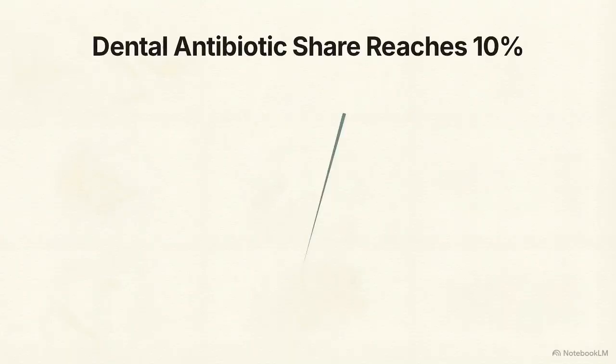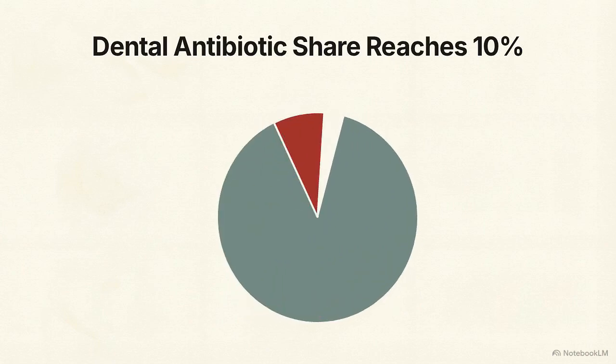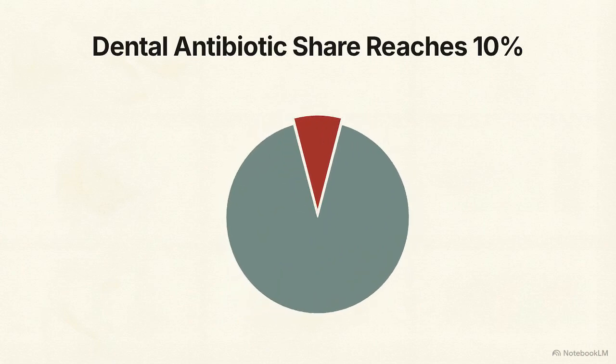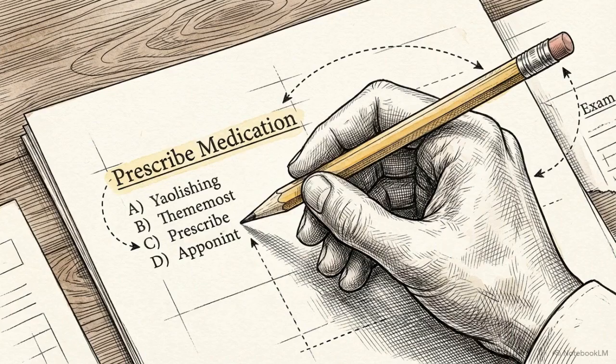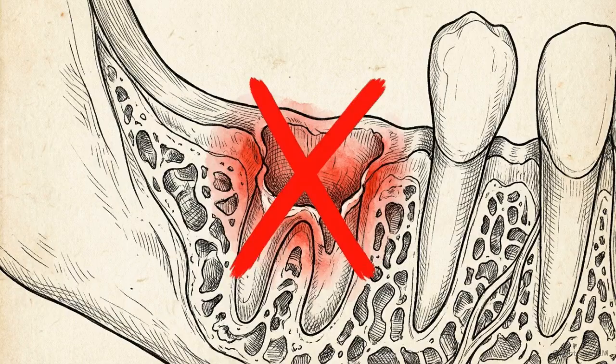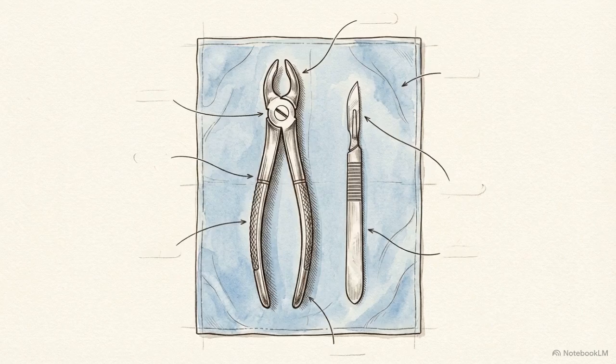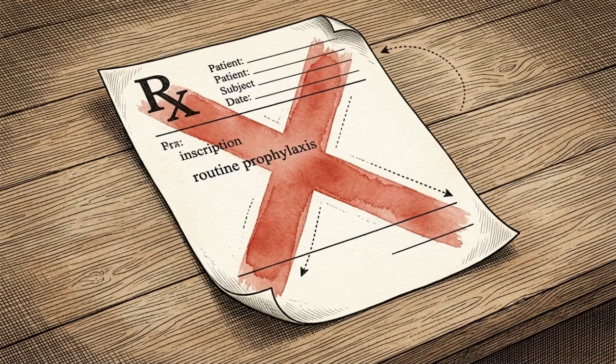This chart displays total community antibiotic prescriptions in Australia. Note that dentistry accounts for approximately 7 to 10% of this total. A common clinical trap in these exams is the urge to prescribe antibiotics for a localized dental infection before or after an extraction. The Australian standard is clear: operative management, the extraction itself, or the drainage of the site, is the definitive treatment. For Manuel's specific case, routine antibiotic prophylaxis is not indicated.